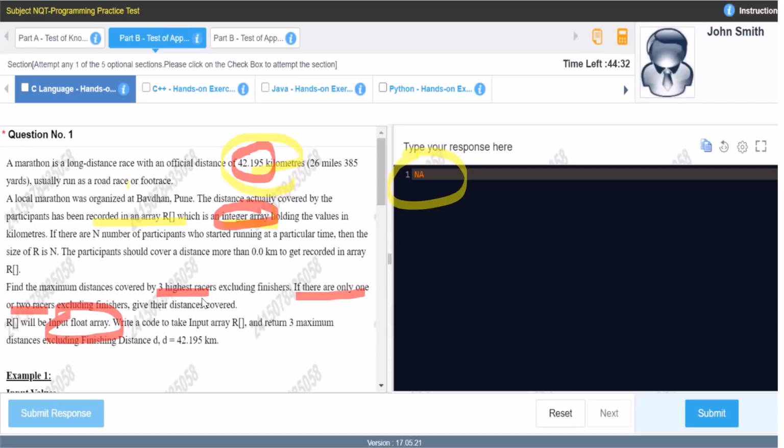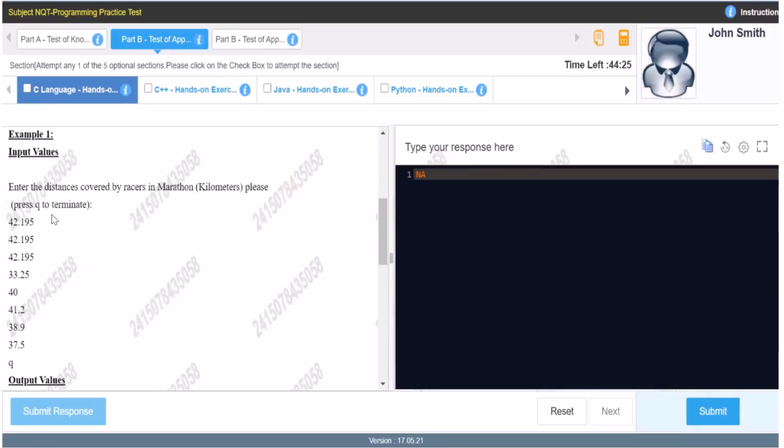Write a code to take input array R and return three maximum distances excluding the finishing distance D, that is 42195. Okay, so this part is clear, what we have to do actually. We have got a basic idea. Now here when we see this, it is given 42195. So I will tell you what is there.